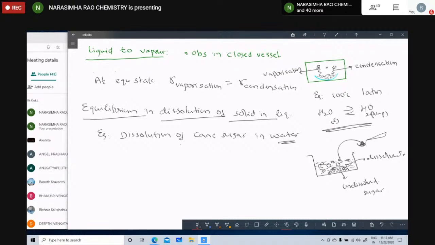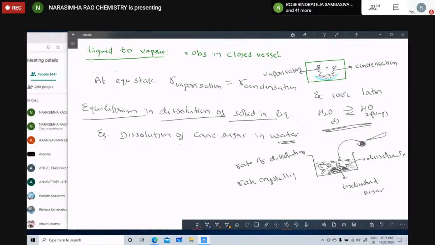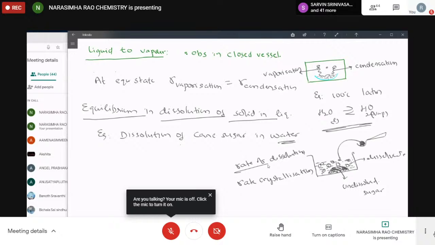So the decomposition of cane sugar molecules from the crystalline form to the dissolved form is called the rate of dissolution. Now at the same time, these cane sugar molecules associate with each other. This is the rate of crystallization. Right, children? This is the rate of dissolution, and this is the rate of crystallization.